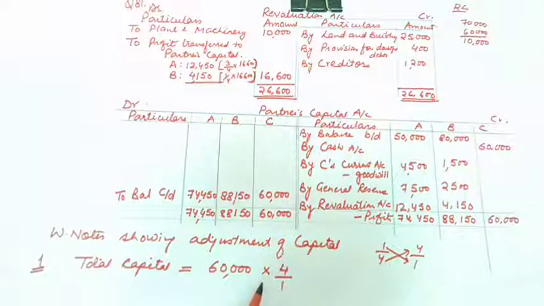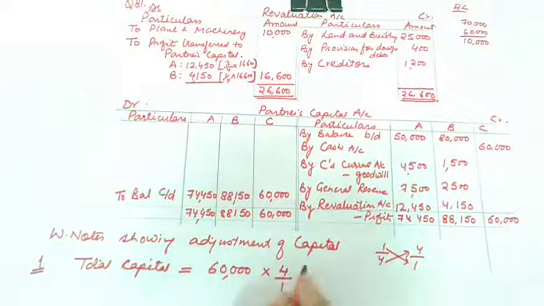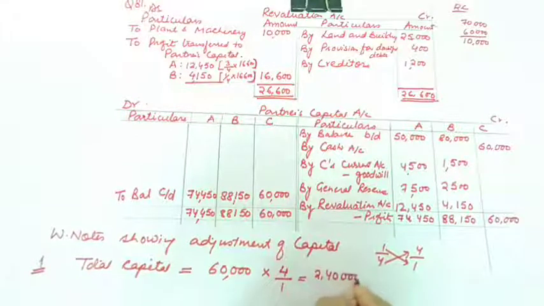So it is always advisable, whenever incoming partner is not bringing his share of goodwill, it is always taken from his current account rather than from his capital account. So the total capital of the firm is 2,40,000.